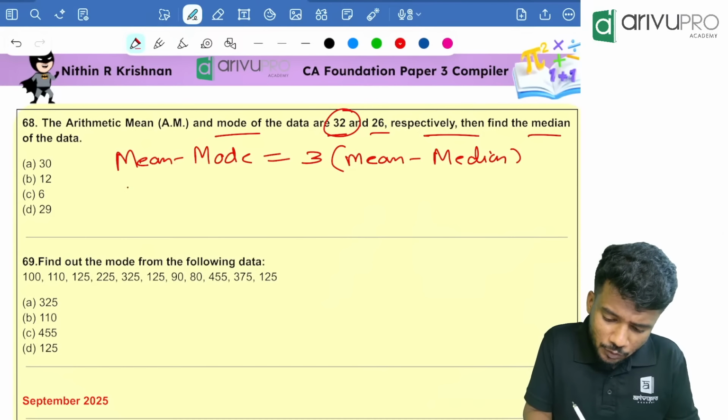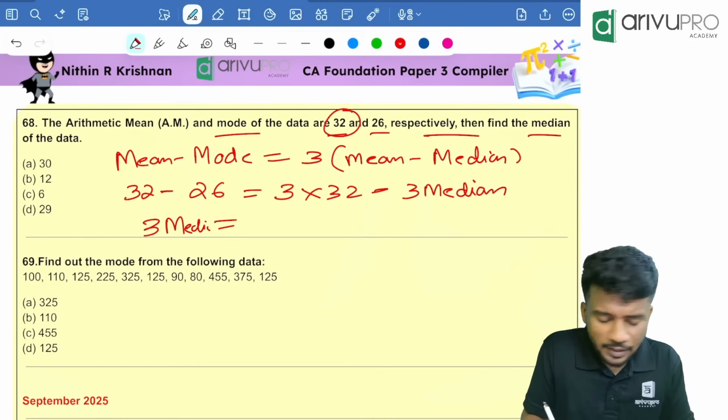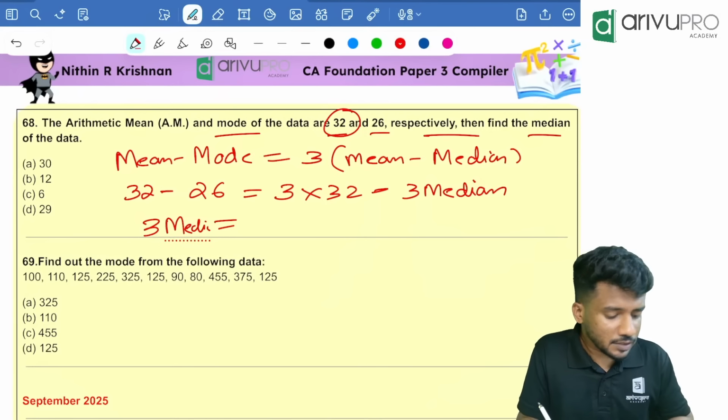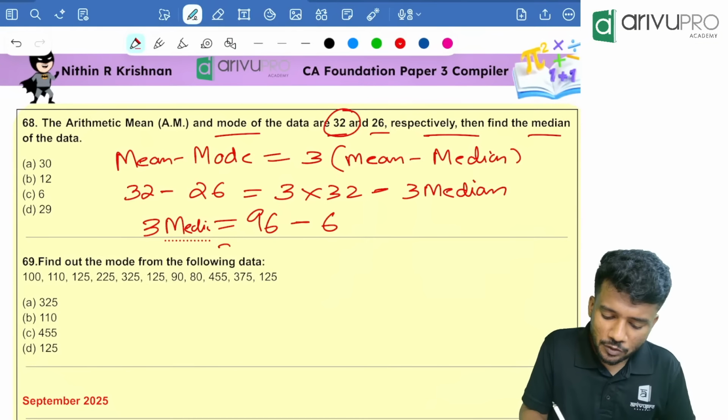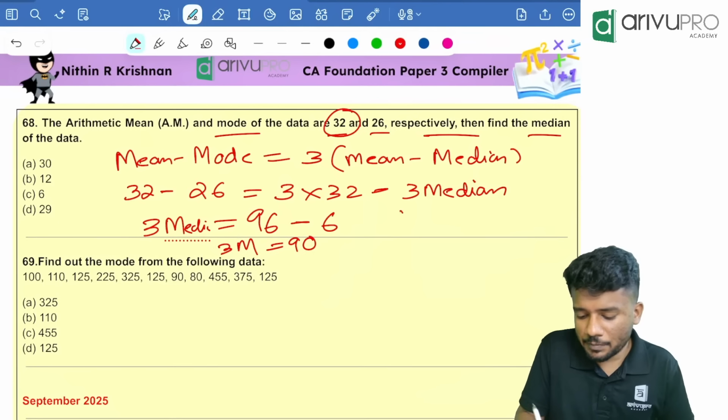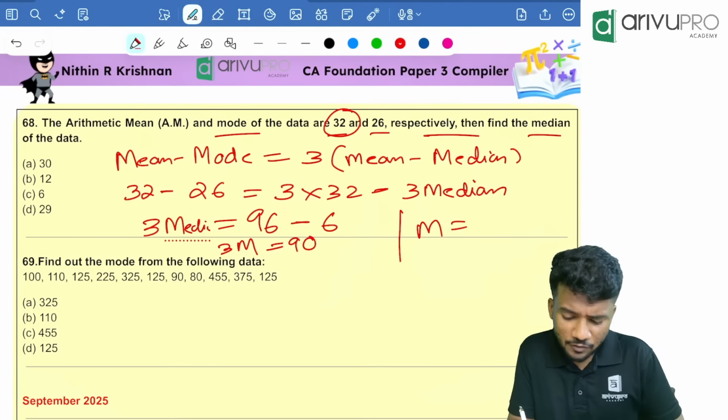Now take it to the other side and find it accordingly. I will take the 6 to the other side. So 3 median is equal to 3 into 32, which is 96, minus 6, so 3m is equal to 90. M is equal to 90 by 3, which is equal to 30. Option A is your answer.